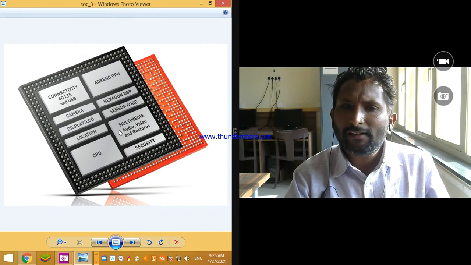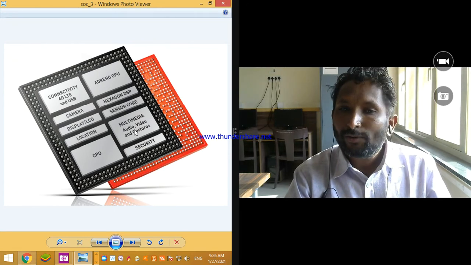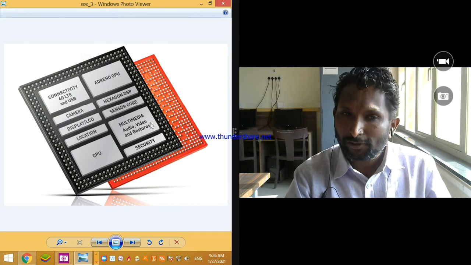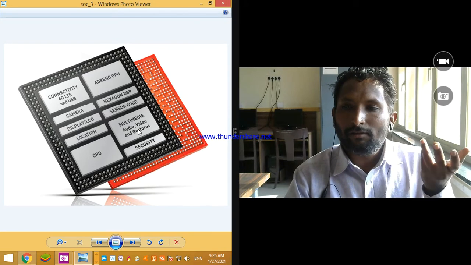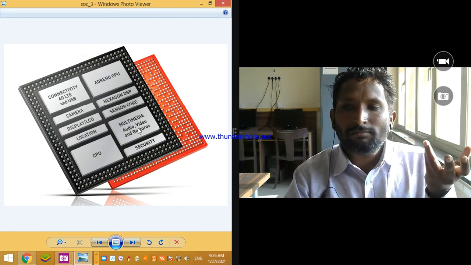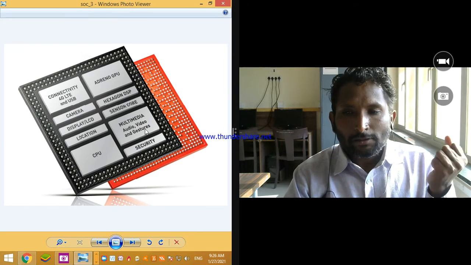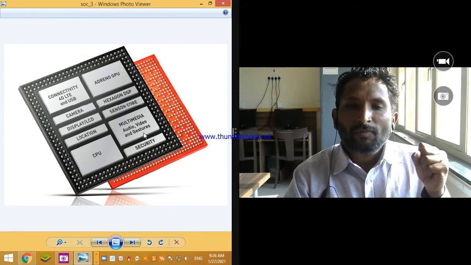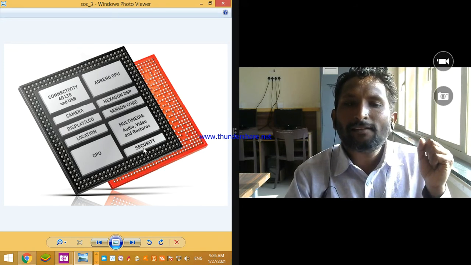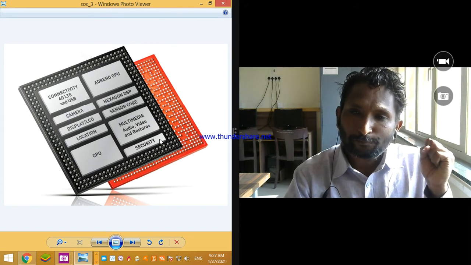Then multimedia, a separate module. For what? Audio, video and gesture. This module handles the activity related to audio, because audio is an important part of multimedia. Video is an important part too, so it handles all the activity related to this. Gesture also.